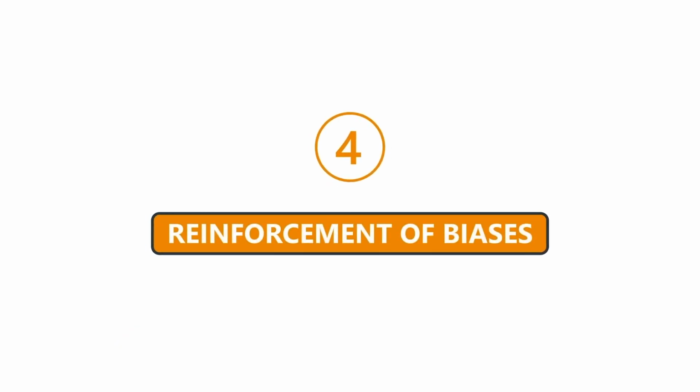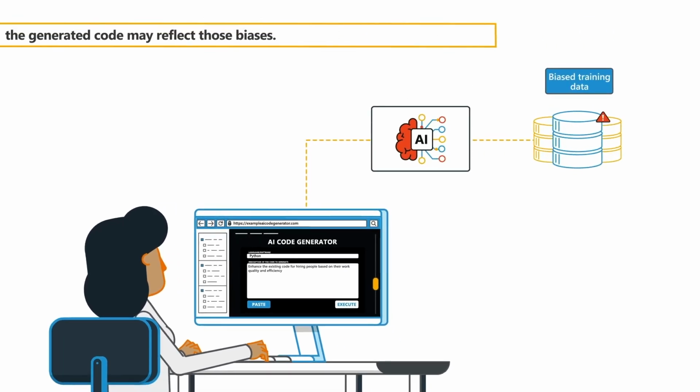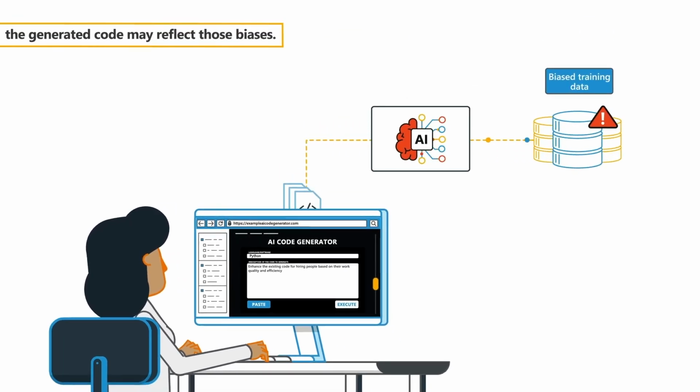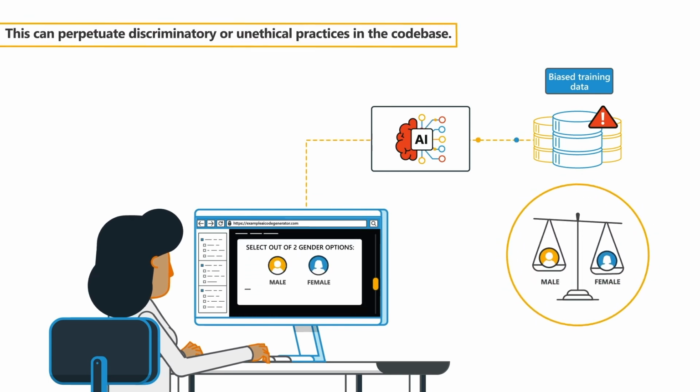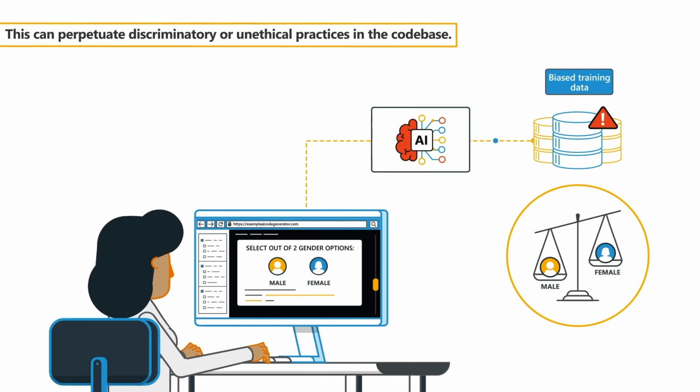4. Reinforcement of biases. AI models are trained on existing data, and if the training data is biased or contains unfair practices, the generated code may reflect those biases. This can perpetuate discriminatory or unethical practices in the code base.